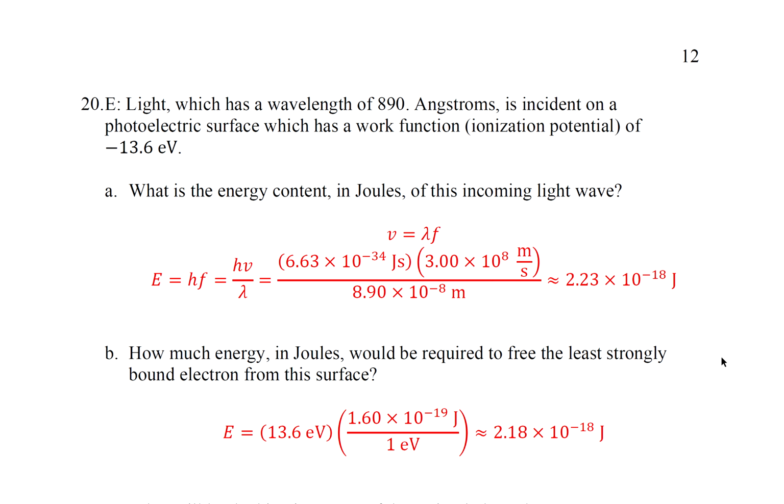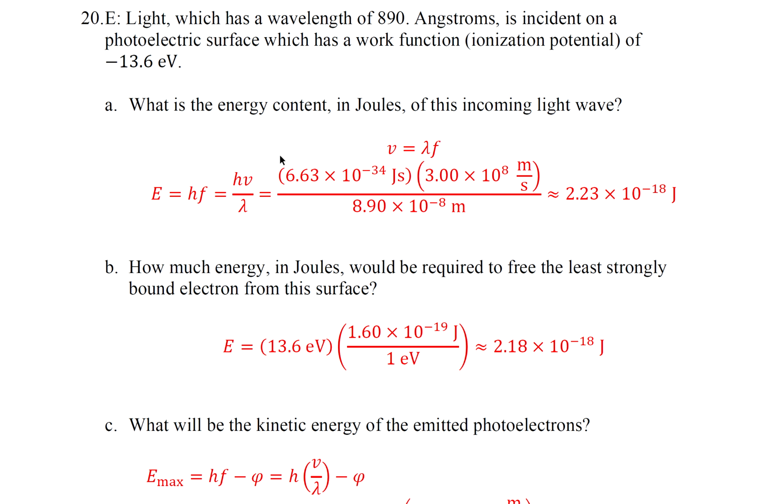Question 20. Light which has a wavelength of 890 angstroms is incident on a photoelectric surface which has a work function of minus 13.6 electron volts. Part A, what is the energy content in joules of this incoming light wave? We'll use V equals lambda F and E equals HF.